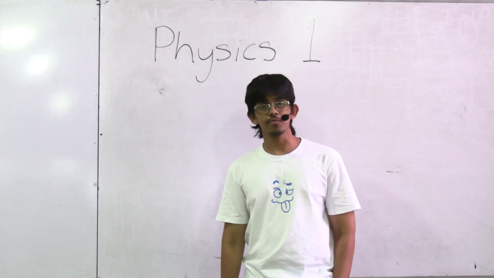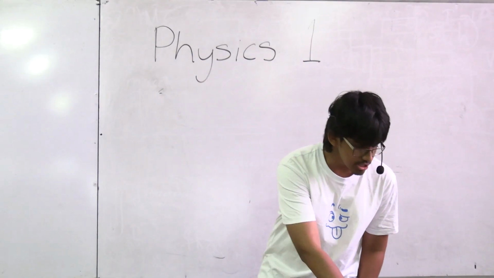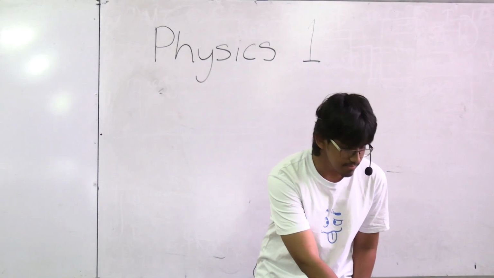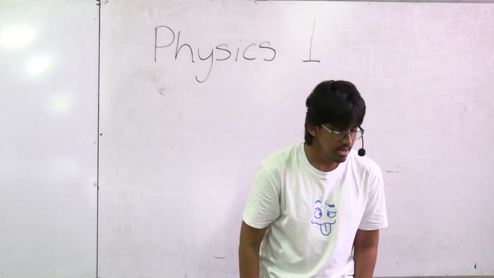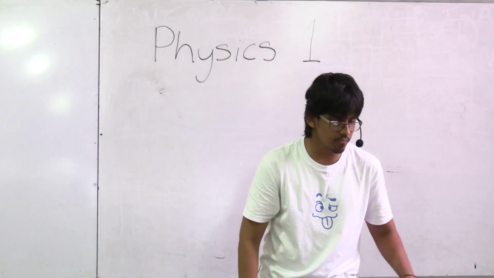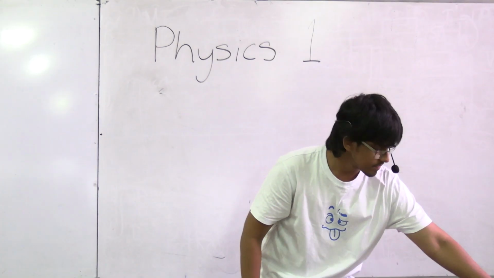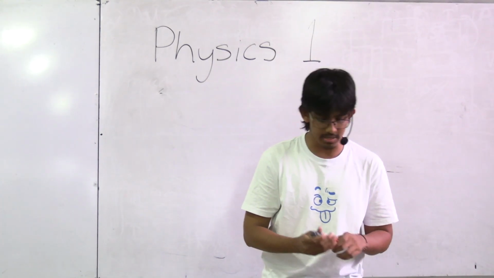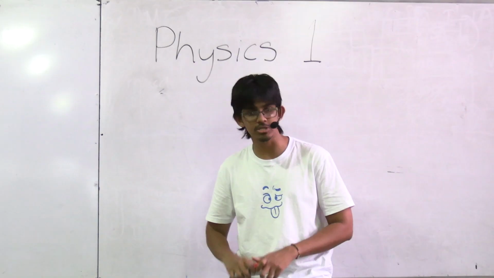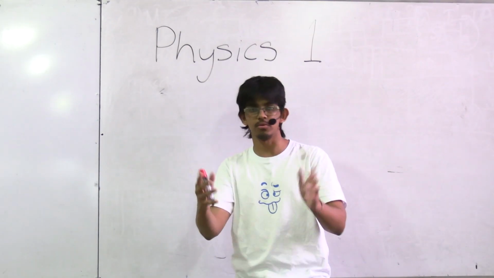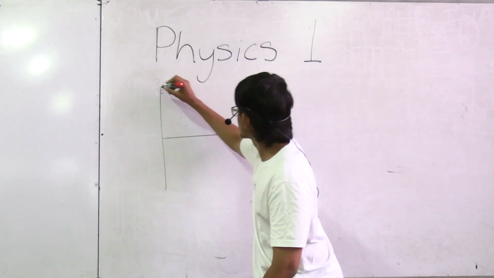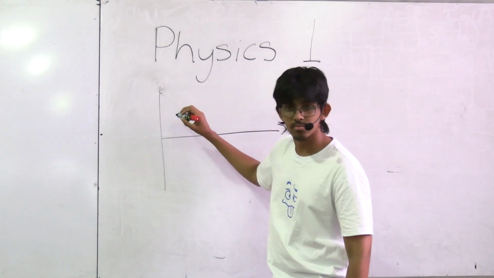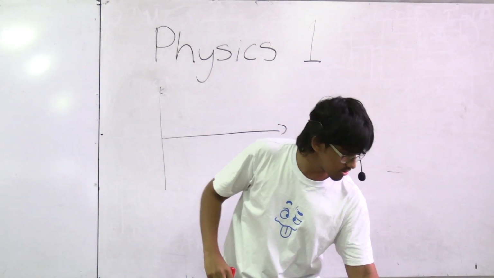Okay, 5th question. The situation of a transverse wave traveling on the surface of water at a certain moment is shown in the figure. The amplitude and the wavelength of this wave respectively are. Okay, so we've been given a diagram in this.